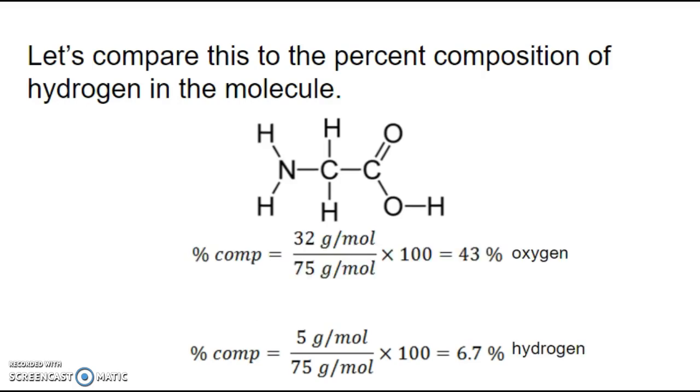So let's compare the two. Oxygen, despite only having 2 atoms, takes up 43% of the mass, while hydrogen takes up only 6.7%, even though there are 5 atoms. We can see the difference in that hydrogen has such a small gram formula mass, and oxygen has the highest gram formula mass out of all of these different elements in the compound. Alright, well, thanks for joining, and we'll see you later.